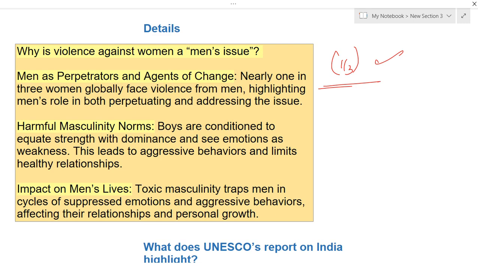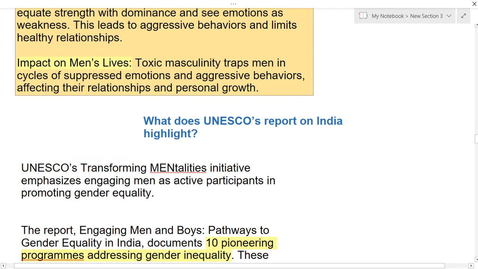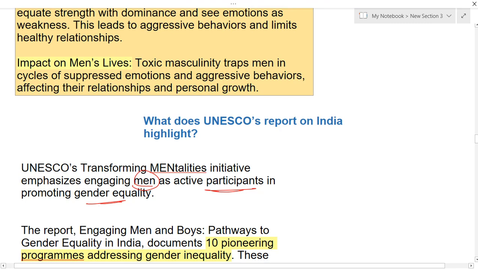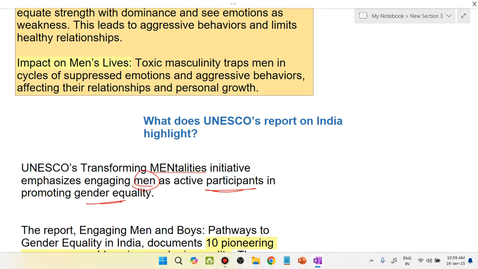UNESCO also gave some highlights regarding this. UNESCO's Transforming Masculinities initiative says that we have to engage men as active participants in promoting gender equality. Promoting gender equality will not be easy, but when we include men, only then can we achieve it.